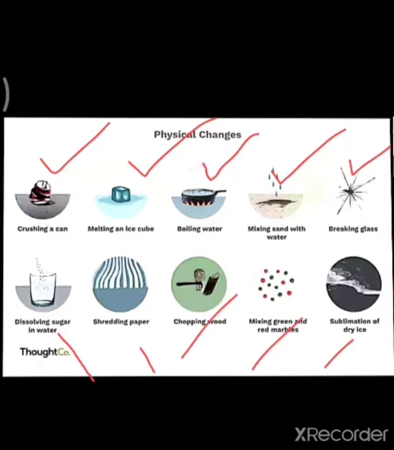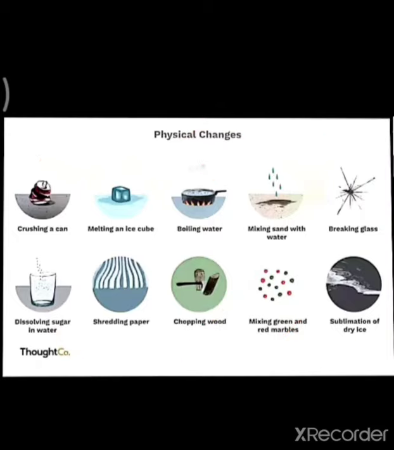First character is that a physical change is temporary and reversible. Let us see in case of these examples. That means it is temporary. So see, crushing a can. Again we can go back to the previous shape. That's why it is reversible. Reversible means it can get back to the previous shape or size.